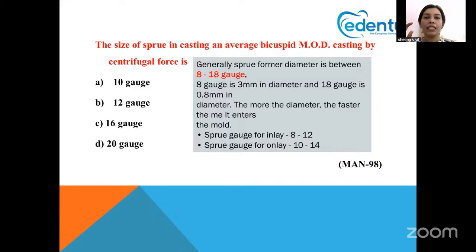It is considered a very small tooth which needs much less molten metal or melt to enter the mold. So that is why they go for the in-between size, that is 12 gauge. So you have to keep in mind that for premolars, they go to 12 gauge. Another two important points to keep in mind: the gauge for an inlay is 8 to 12 and the gauge for an onlay is 10 to 40. Please keep these points in your mind.